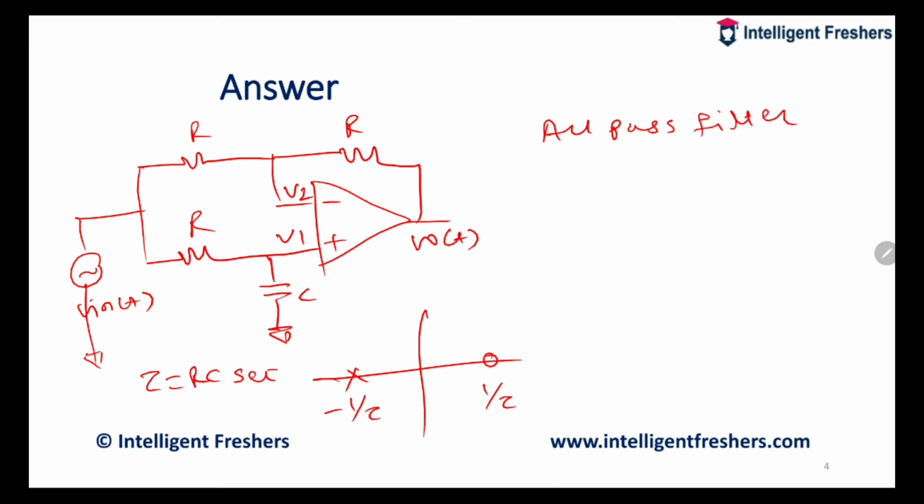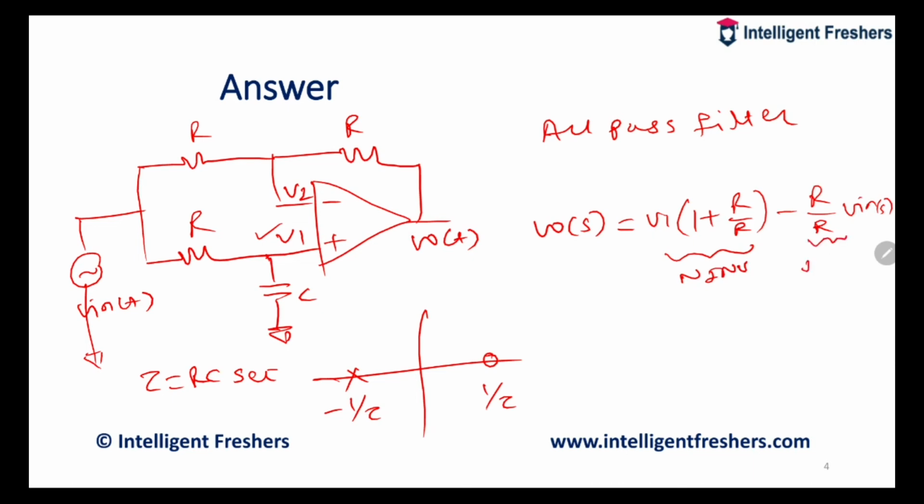From this circuit it is very clear, let us use the superposition theorem. V0 of S is equal to V1 into (1 plus R by R) minus R by R into Vin of S. This is the non-inverting gain, this is the inverting gain, which is equal to 2 into V1.